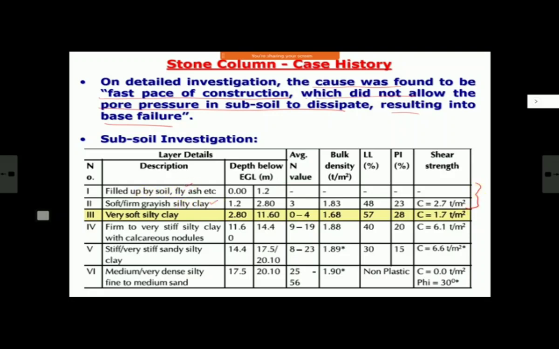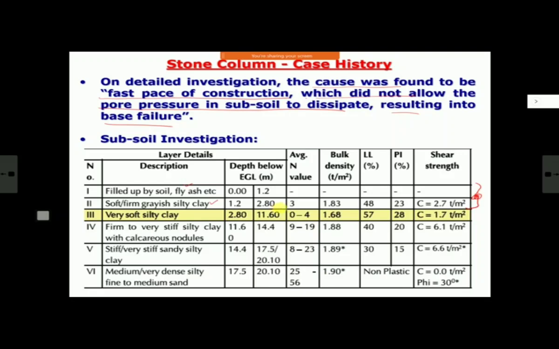Previously when the single line was constructed, there also there was a problem. We'll see later on. And for taking care of that, at that time the steam loco time was there. There was some major steam loco shed in Kharagpur or somewhere, Panchkuta. So from there, the cinder and fly ash, which was readily available, which is a granular, cohesionless material, was filled and a very wide bank was constructed. So this is the filled up toe material, and this only is showing in that heaving. The gray color is because of this.